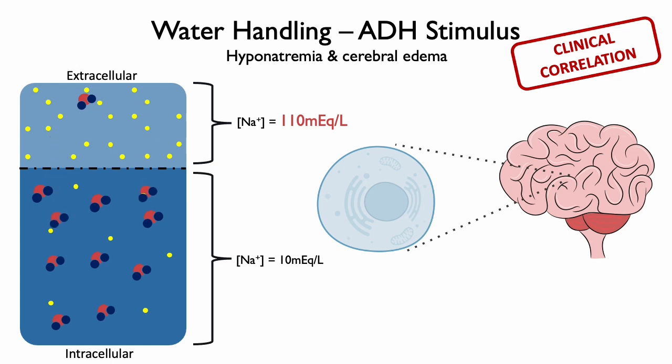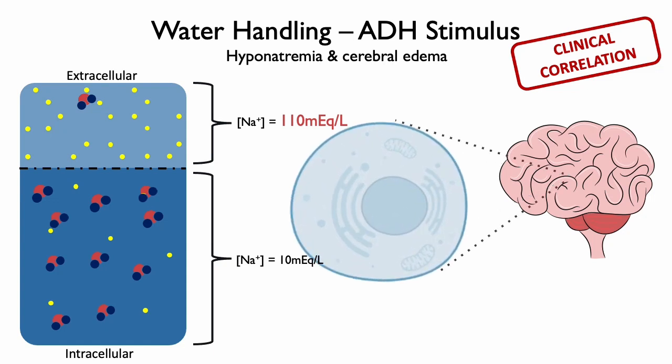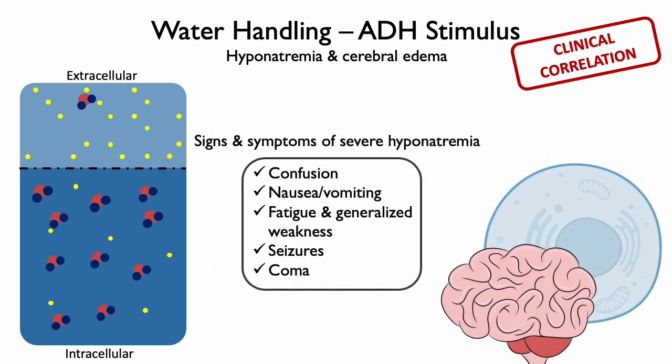With the movement of water into the intracellular space, brain cells swell, causing cerebral edema. As you know, swelling of the brain can result in devastating neurologic complications. Said complications include confusion, nausea and vomiting, fatigue, generalized weakness, seizures, coma, and death.